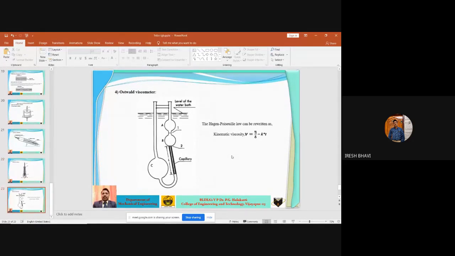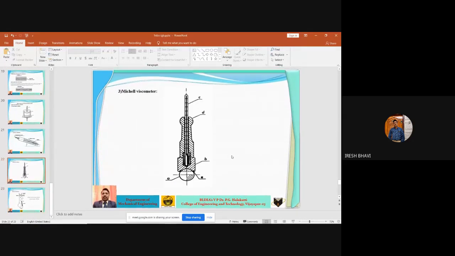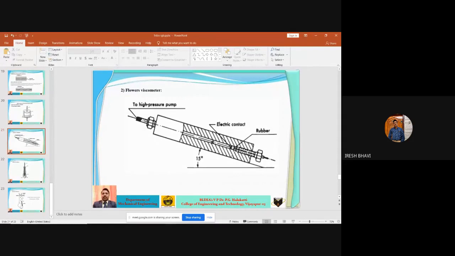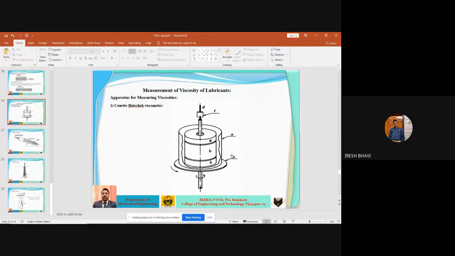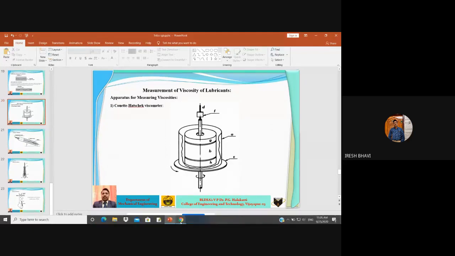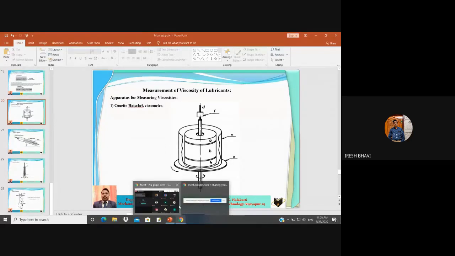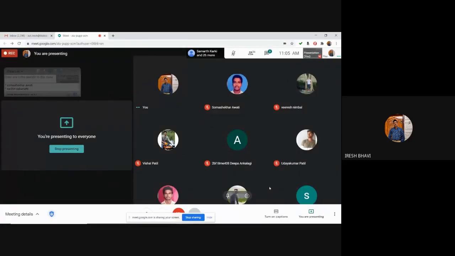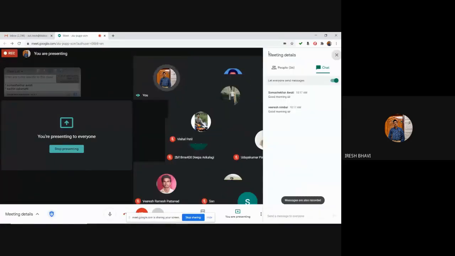Any doubt in this one? These viscometers and the temperature, pressure dependent, and different types of lubrication, that is fluid film lubrication system, boundary lubrication system, and extreme boundary lubrication system. Any doubt in this? If you have any doubt, you can stop me and you can ask.